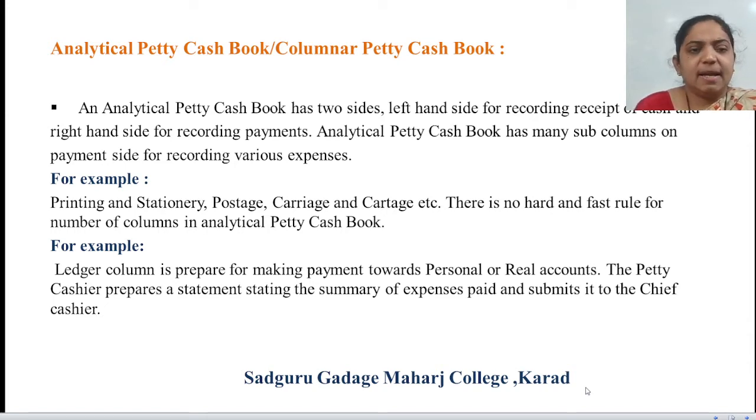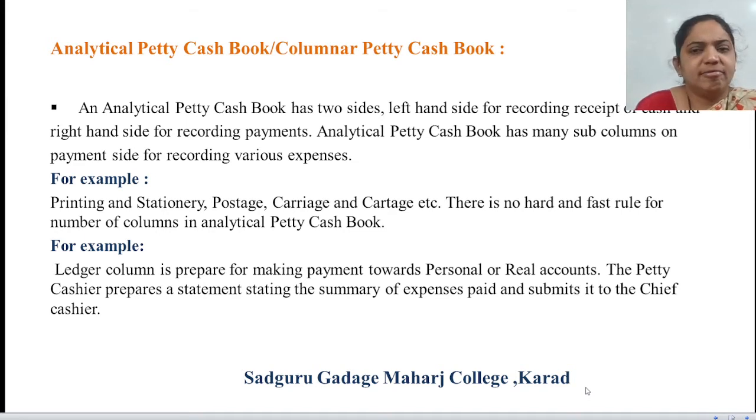So again, the analytical petty cash book is divided into two sides. First is the left hand side for recording receipt of cash, and the right hand side is for recording payment. Examples given over here: printing and stationery, postage, carriage and cartage, etc.